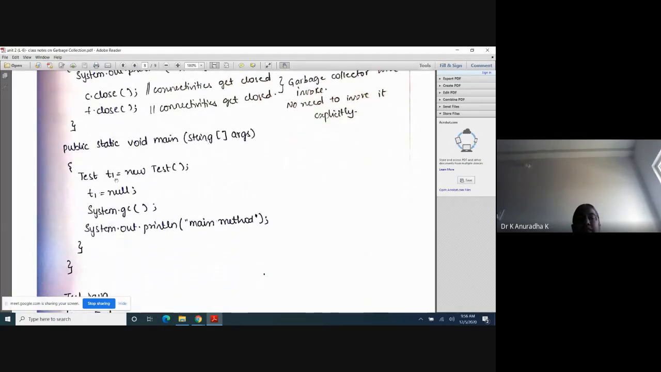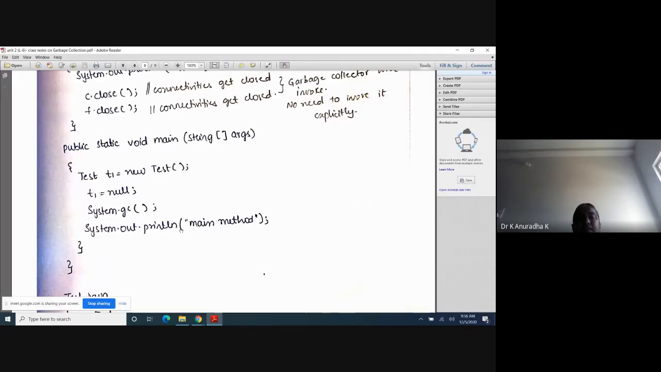Next, the main method. Inside the main method, create the object for the test class. After that, T1 is equal to null, which means this object is a useless object. When we assign null to T1, it becomes eligible for garbage collection. Next, System.gc. You know now System.gc: I am sending a request to the JVM to run the garbage collector.